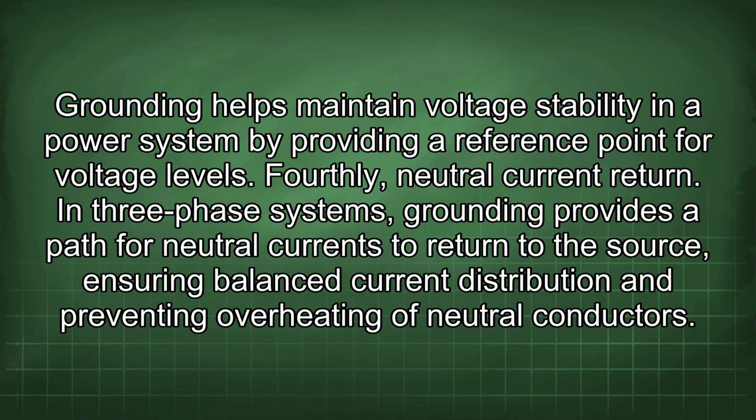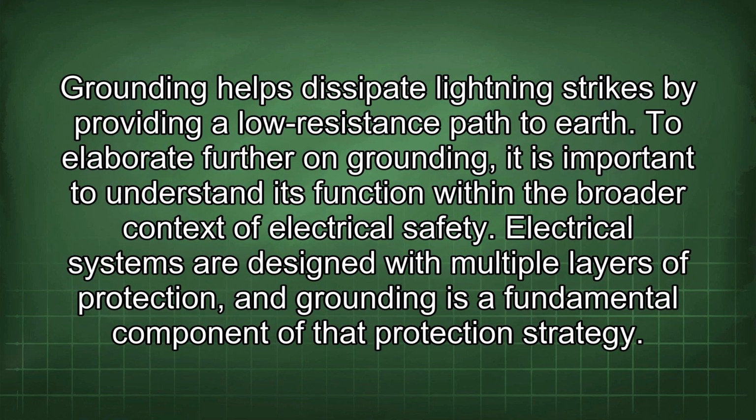Grounding helps maintain voltage stability in a power system by providing a reference point for voltage levels. Fourthly, neutral current return. In three-phase systems, grounding provides a path for neutral currents to return to the source, ensuring balanced current distribution and preventing overheating of neutral conductors. Grounding also helps dissipate lightning strikes by providing a low-resistance path to earth.